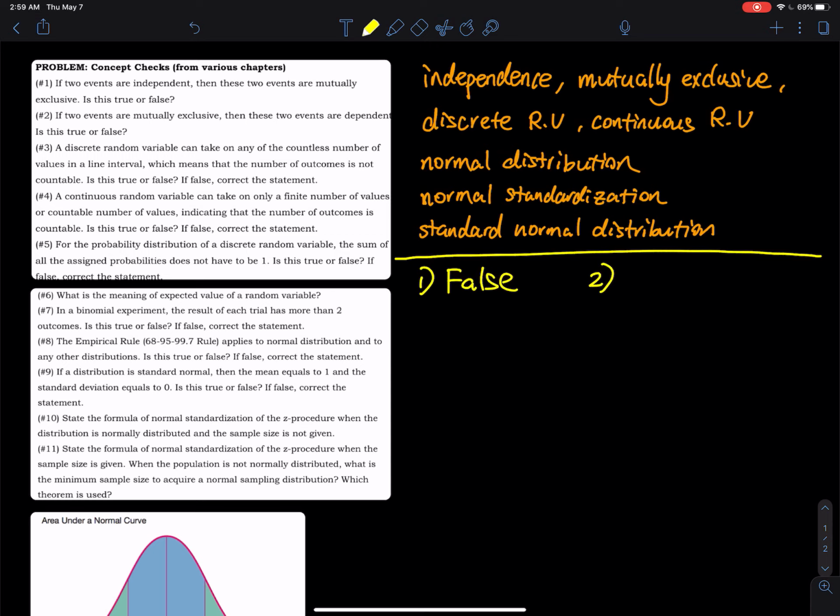If two events are mutually exclusive, then these two events are independent. True or false? That is false. There is no way to pull these two things together. They are not related at all. Just like apple and orange.